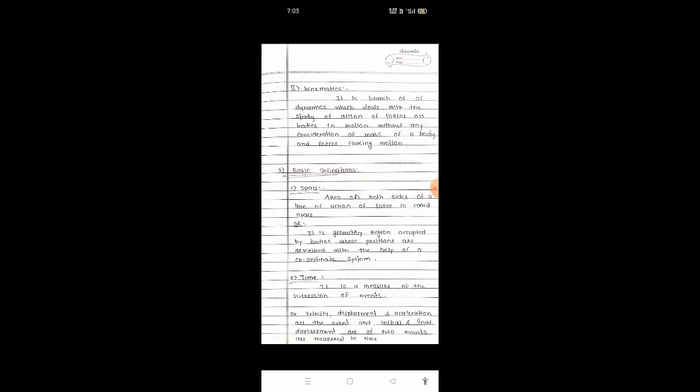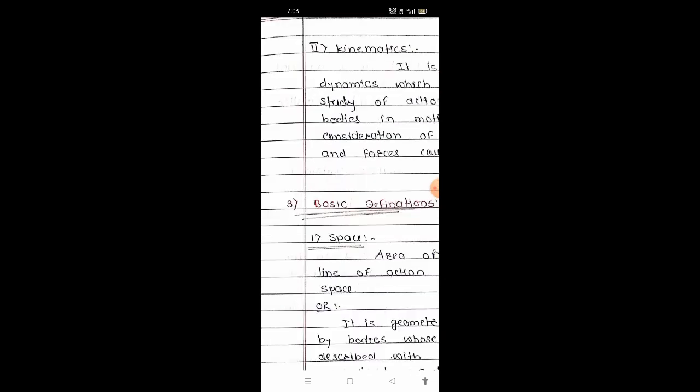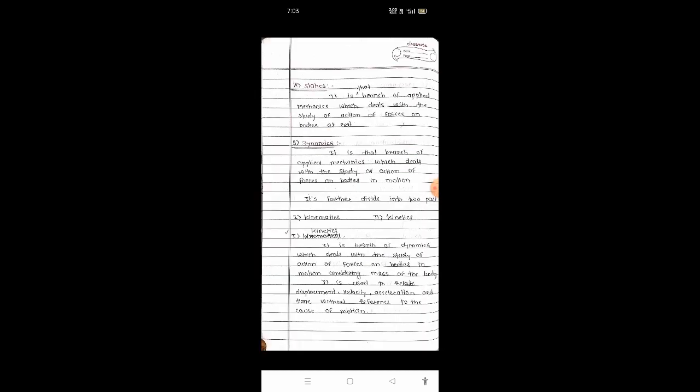Next, kinematics is the branch of dynamics which deals with the study of action of forces on bodies in motion without any consideration of the mass of the body and the forces causing motion. So the main difference is that in kinetics we are considering the mass of the bodies, and in kinematics we are not considering the mass of the bodies. If you see the spelling of kinetics and kinematics, in kinematics 'ma' is there, and in kinetics 'ma' is not there.